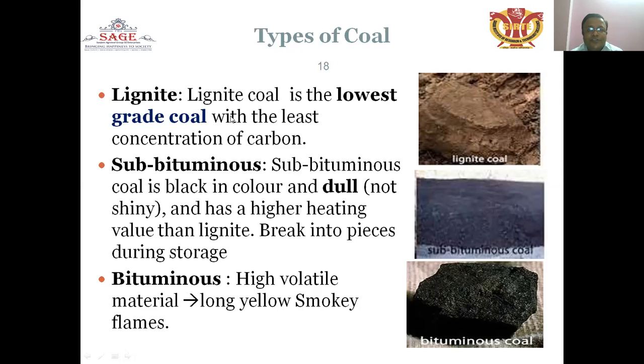Lignite coal is the lowest grade coal with the least concentration of carbon. Subbituminous coal is black in color and dull, not shiny, and has a higher heating value than lignite. It breaks into pieces during storage. Bituminous coal is a high volatile material with long yellow smoky flames. That is the bituminous type of coal.